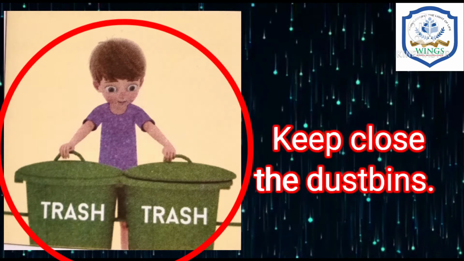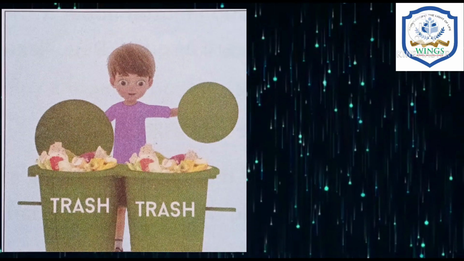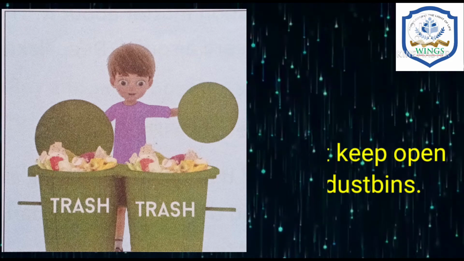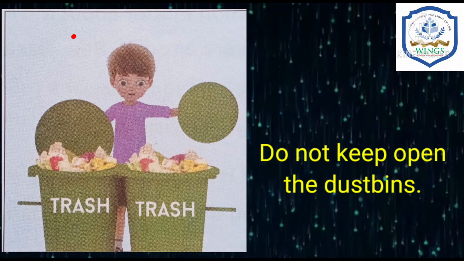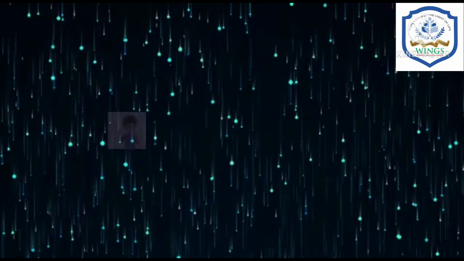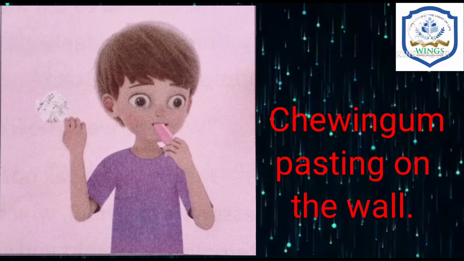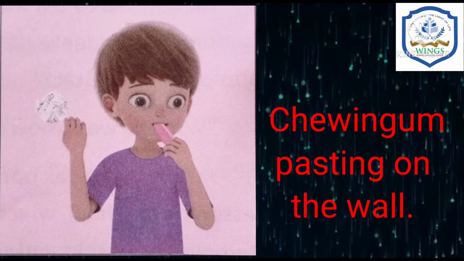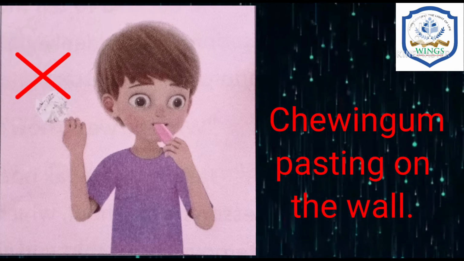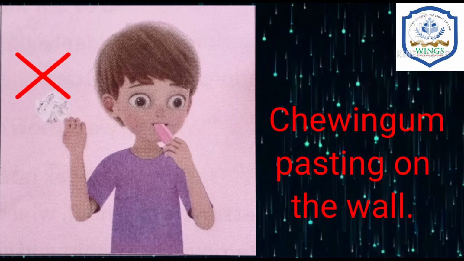And the next one is an open dustbin. So, we should not keep the dustbins open. And the last one is, one boy is chewing chewing gum and pasting it on the wall. This is wrong. So, don't circle or tick. Okay?